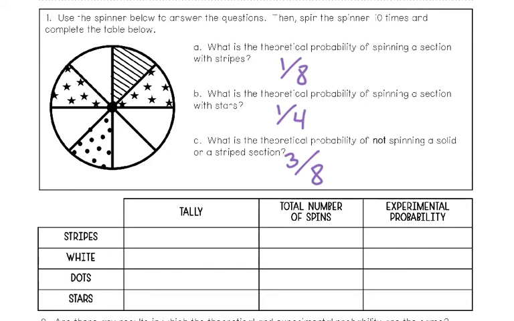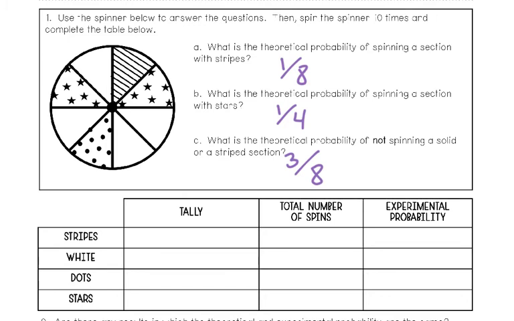All right, so looking at the first question, there's one section with stripes out of the 8 possible sections, so 1 out of 8. So in theory, if you spun the spinner 8 times, you would get the stripes 1 out of those 8 times. For B, it says, what's the theoretical probability of spinning a section with stars? Since there's 2 pieces with stars, 2 out of 8 reduces to 1/4. So if I spun the spinner 4 times, 1 of those times I should get stars. If I spun it 8 times, I should get it twice.